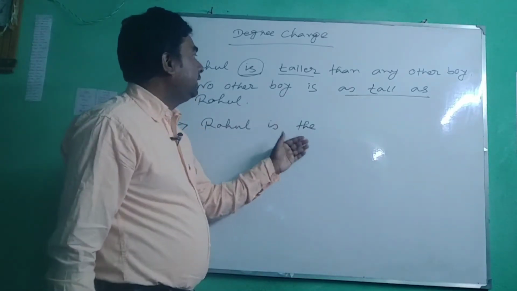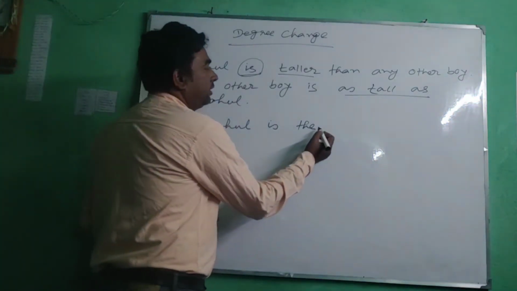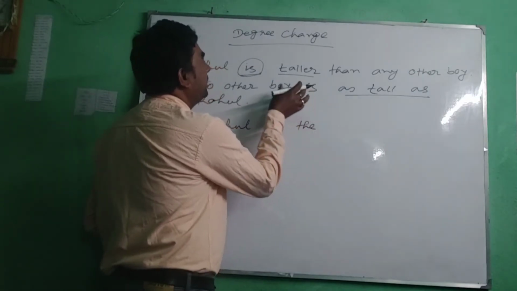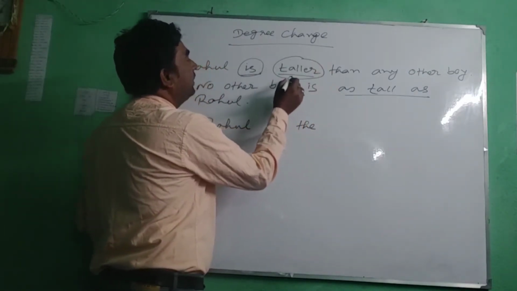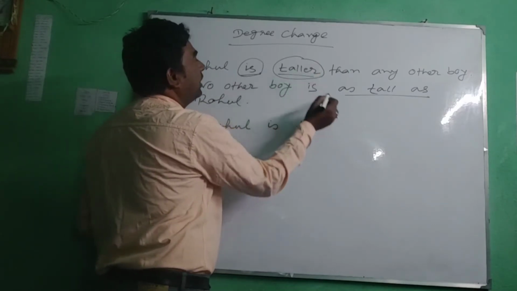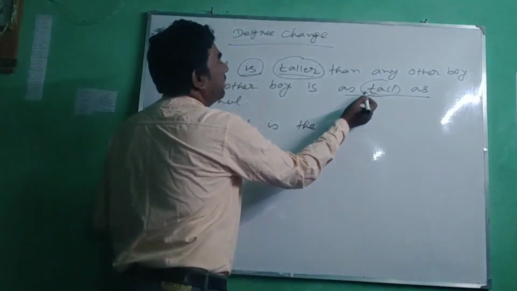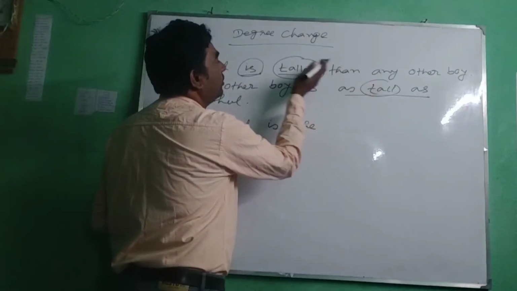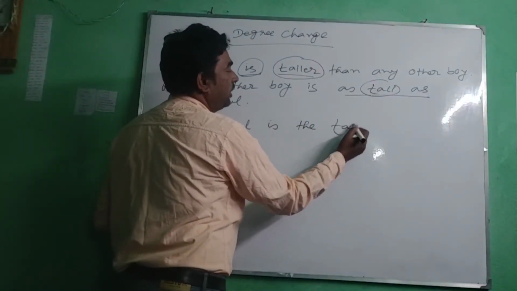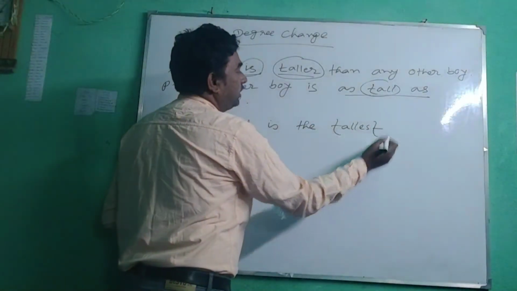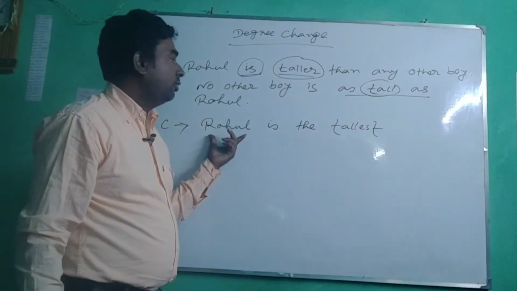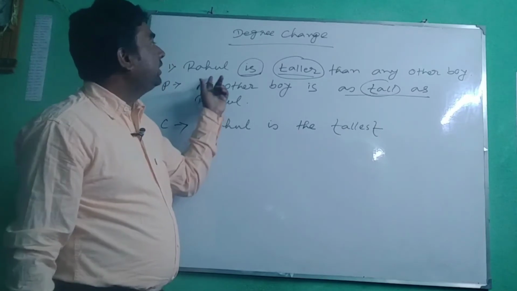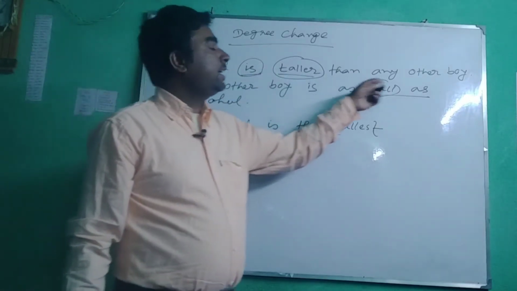So Rahul is the, and after the you have to write the superlative degree of the word in the question, that is taller, tall, and the superlative degree of tall or taller is tallest. So I have to write tallest. Rahul is the tallest. And who is Rahul? Rahul is a boy, and it is clear in the question that Rahul is taller than any other boy.